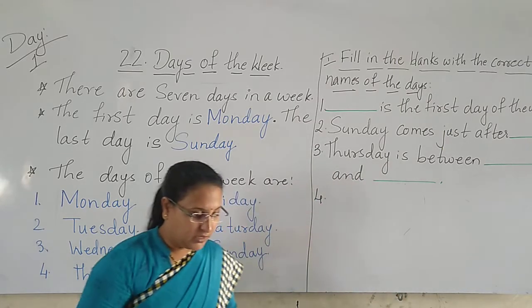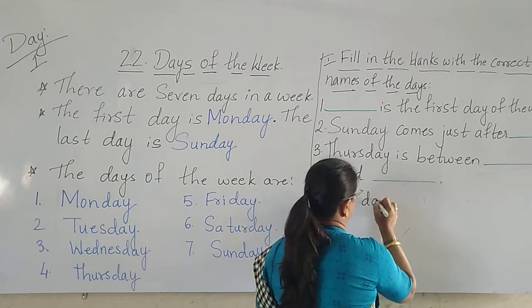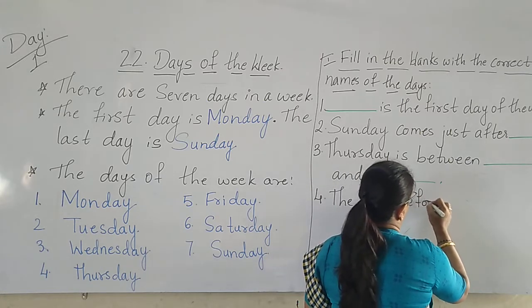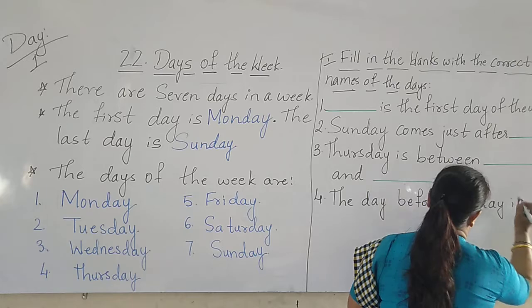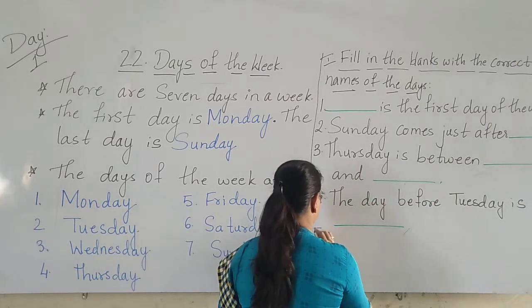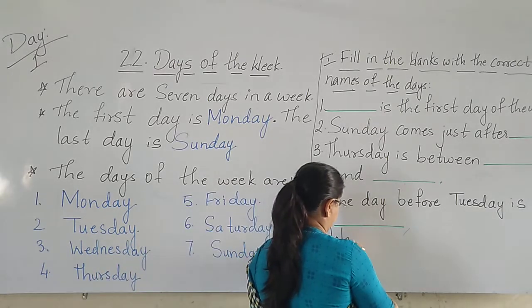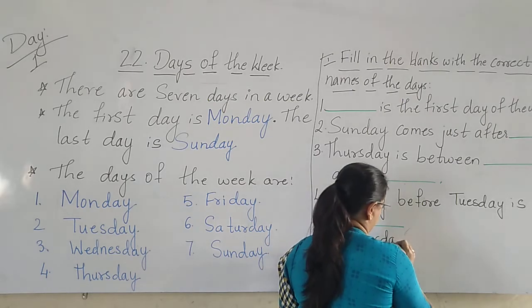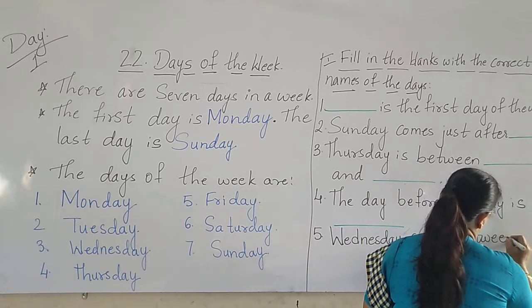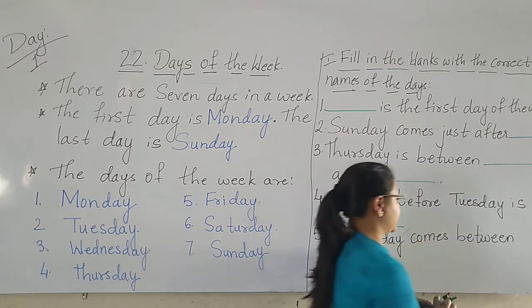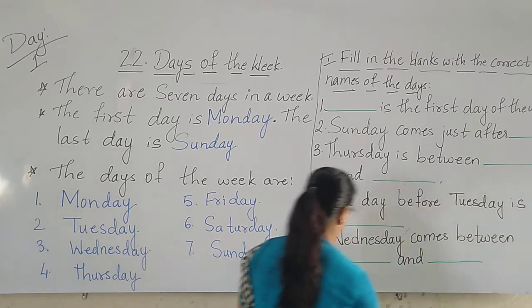Fourth, the day before Tuesday is dash. Fifth one, Wednesday comes between dash and dash.